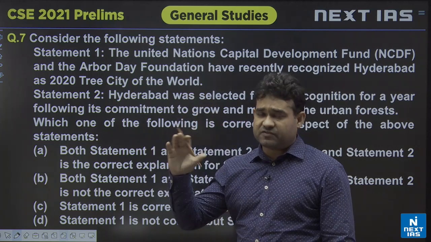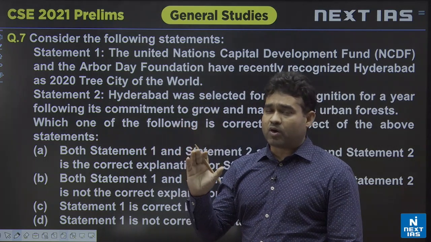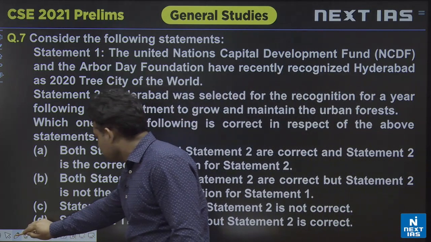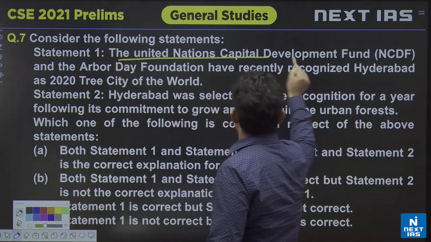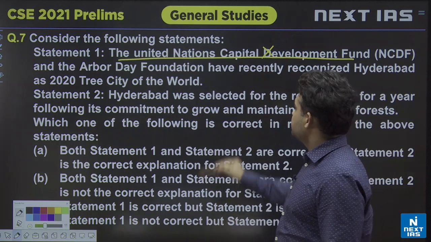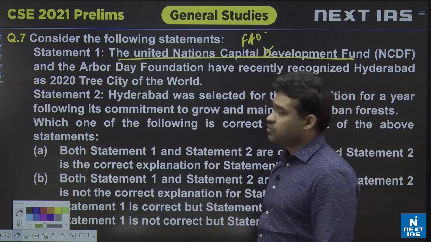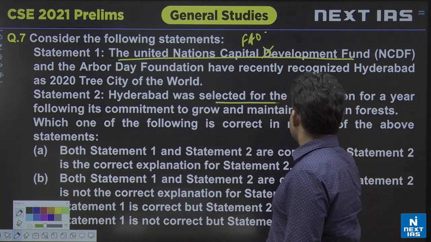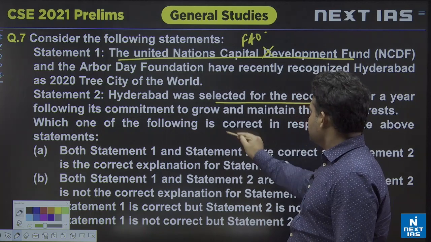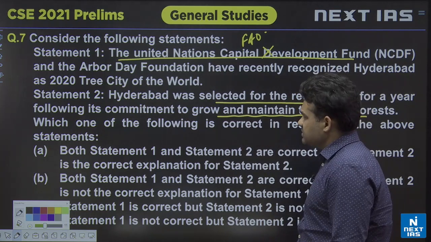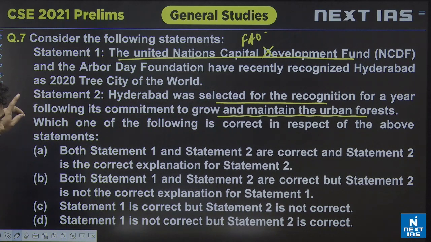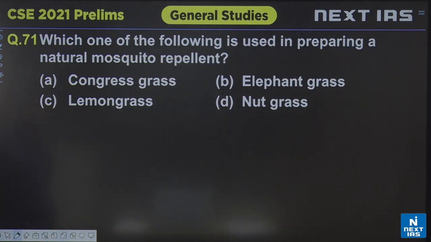The Tree City program is a program of the Food and Agricultural Organization as well as the Arbor Day Foundation. So, this is wrong here, what is mentioned is the United Nations Capital Development Fund. In place of this, it should have been the Food and Agricultural Organization, the Rome based organization. So, statement number 1 is wrong. Statement number 2 says Hyderabad was selected for the recognition for a year following its commitment to grow and maintain the urban forest. Yes, statement number 2 is correct. So, here statement number 1 is not correct, but statement number 2 is correct. The answer is D. Come to the next question.